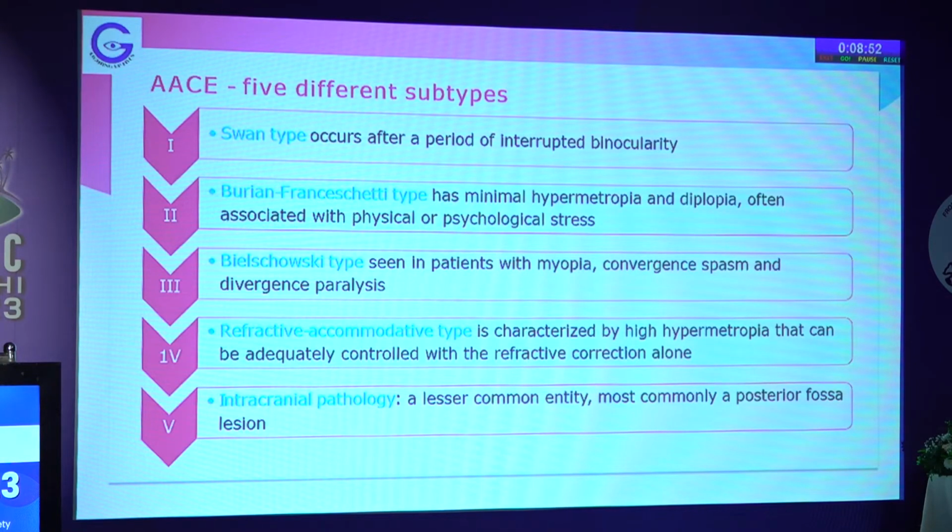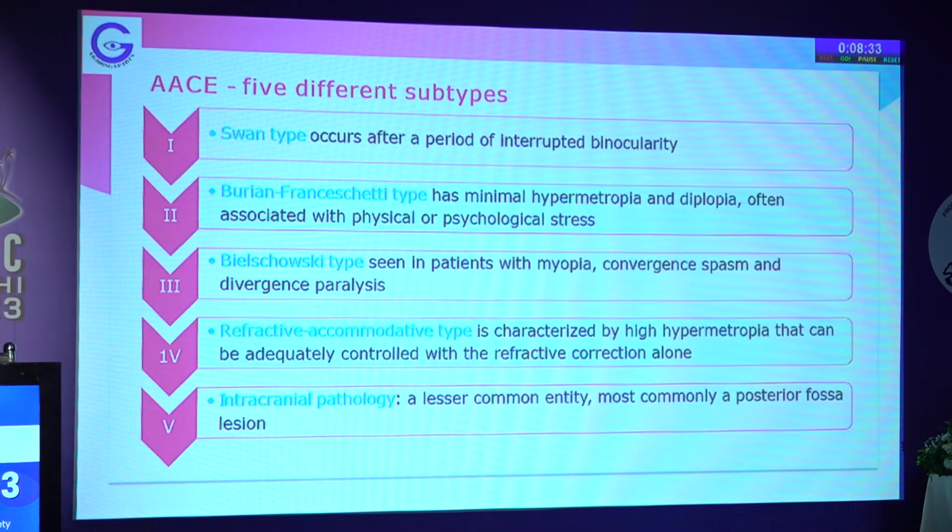Then you have the Bielschowsky type, which is seen typically in myopes with convergent spasm and divergence paralysis. Myopes, do you know that they like to look at near more often? They don't like to look far, so they don't use divergence. So there is divergence paralysis, and excess use of convergence leads to convergent spasm.